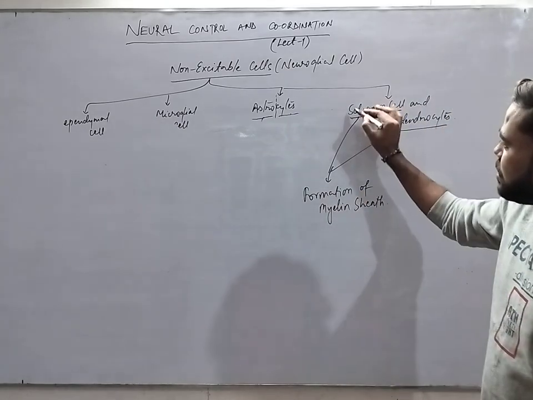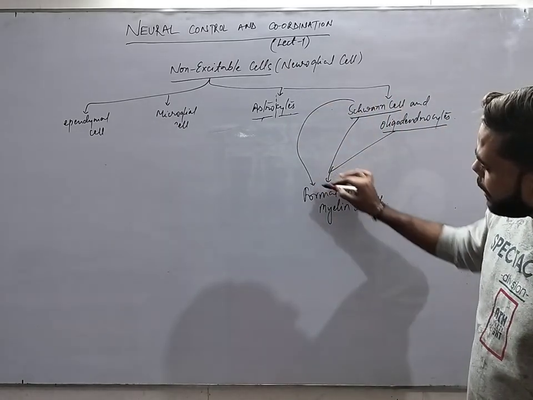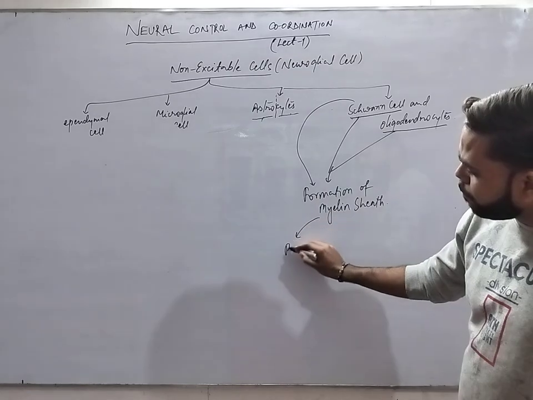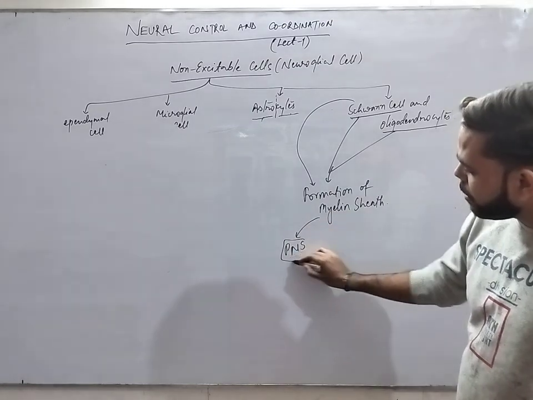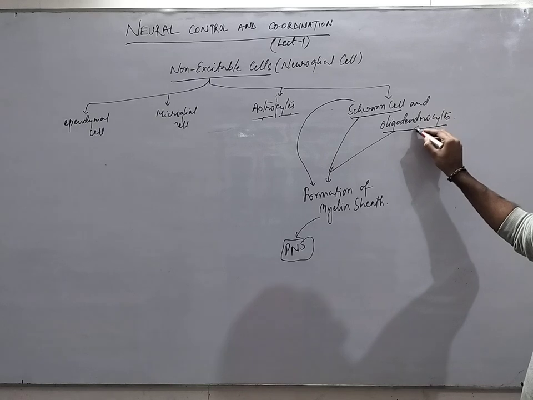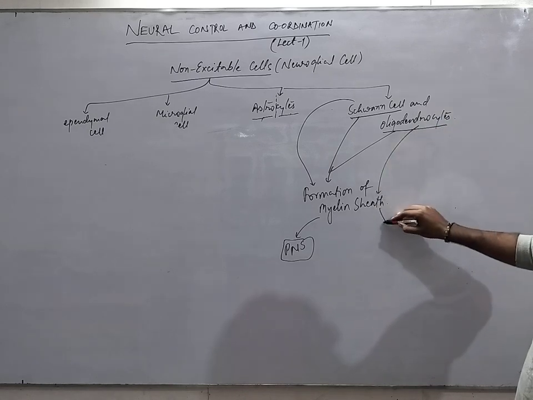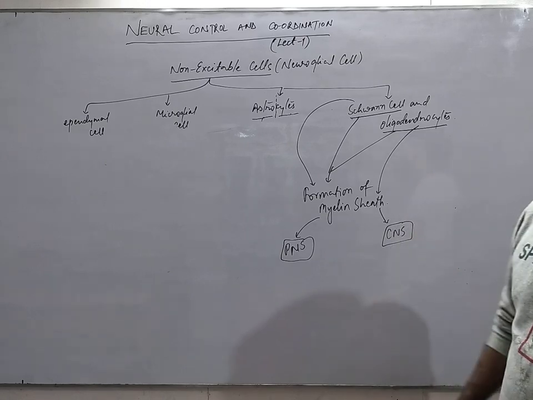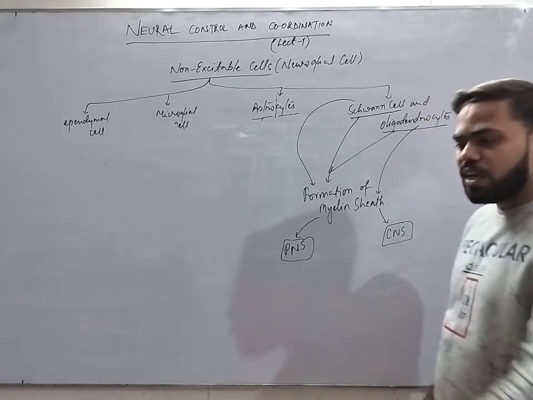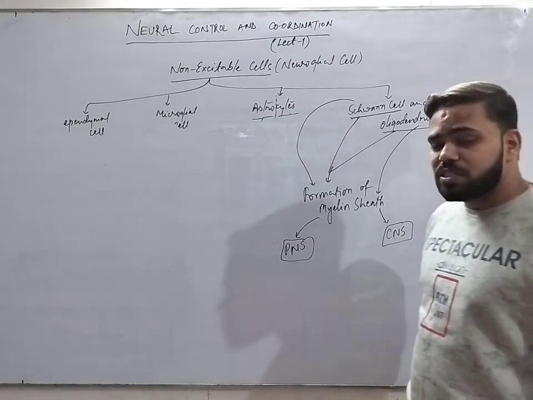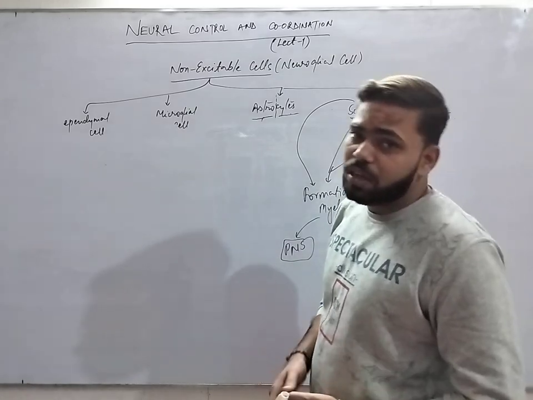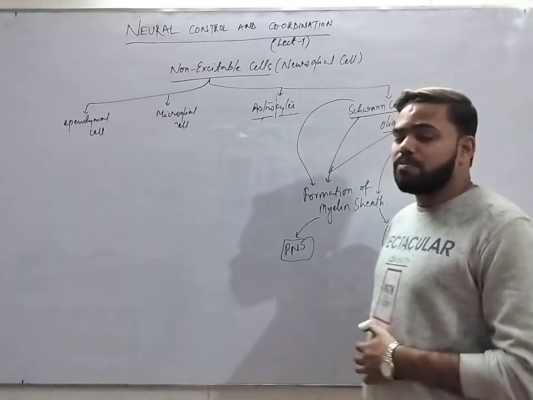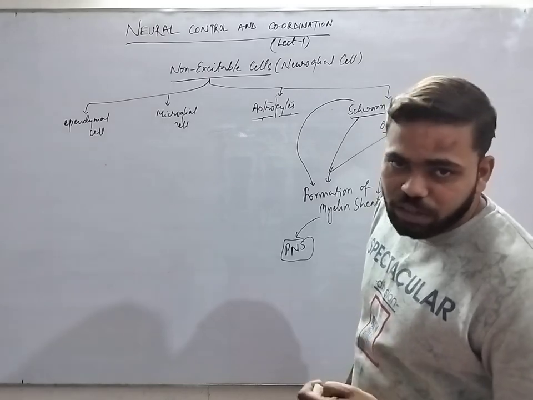But the Schwann cell will make the myelin sheath in the peripheral nervous system, and the oligodendrocyte cell will make the myelin sheath in the central nervous system, yes, the brain and the spinal cord. In a further lecture, we will study how these cells are responsible for the formation of the myelin sheath in the peripheral and central nervous system.